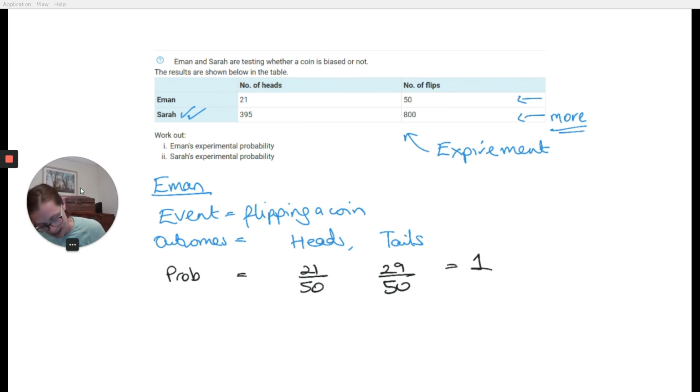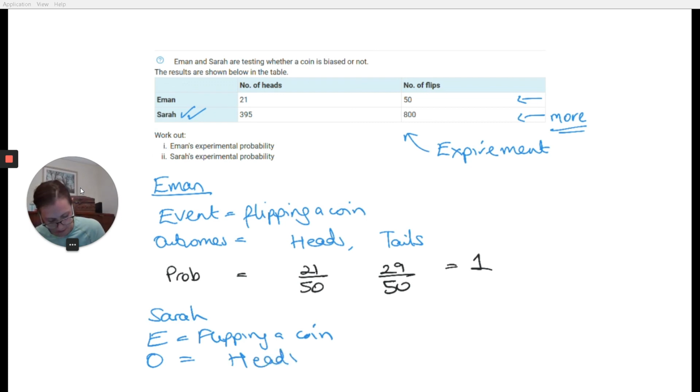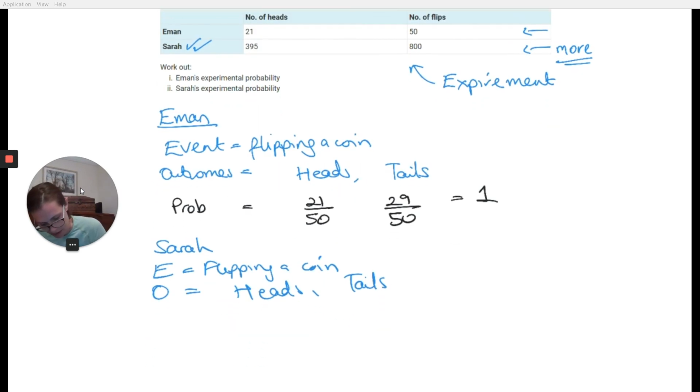Now we can do exactly the same for Sarah. So for Sarah, we would say exactly the same. Your event is flipping a coin. Your outcomes are heads and tails. And let's move it down a bit. For Sarah, your probabilities